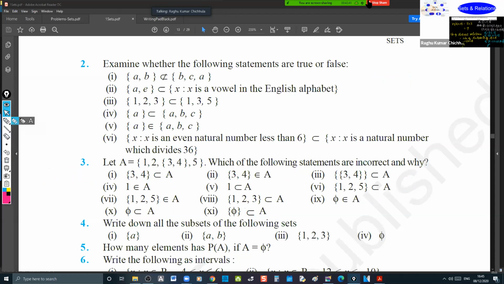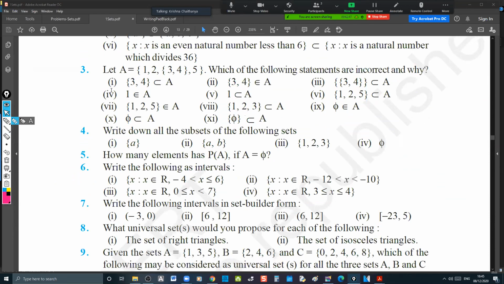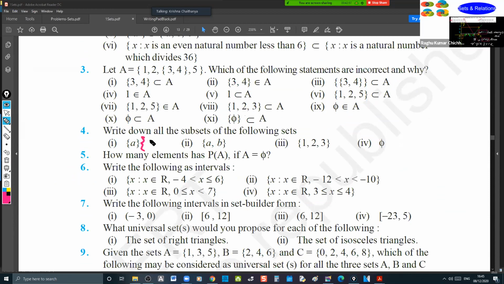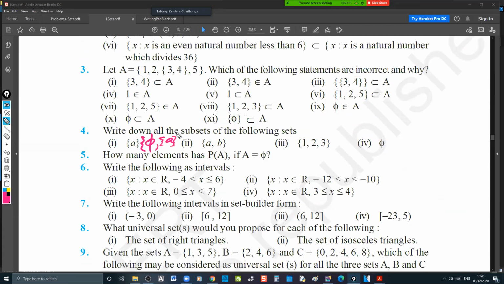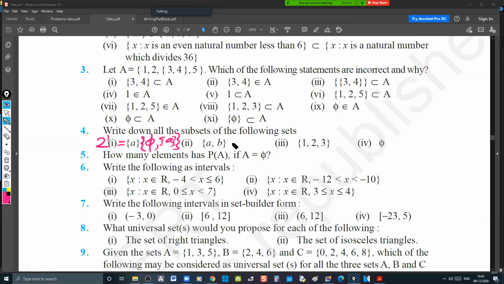Yeah, fourth one, Chaitanya. Yes, sir. Write down all the subsets of the following sets. For the first one, the subsets are phi and A. For the second one, the subsets are phi, you mean to say phi is one subset and A is another subset. Yes, sir. So it is 2 power 1, 2 power number of elements. And for the second one, A, B, AB, and also phi.